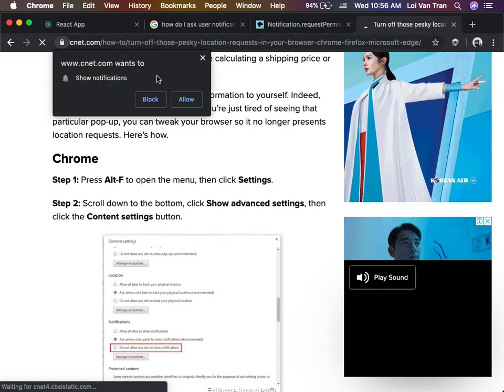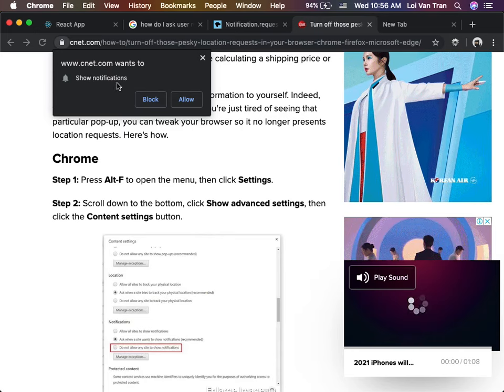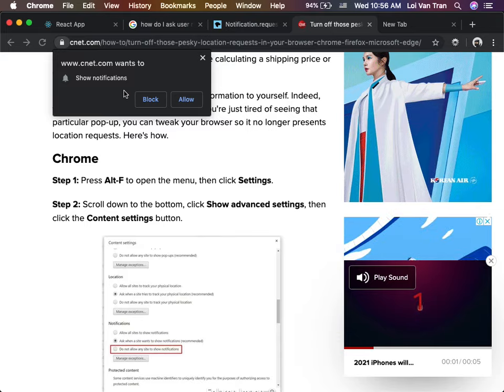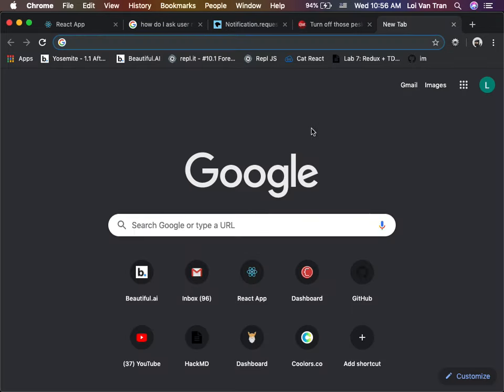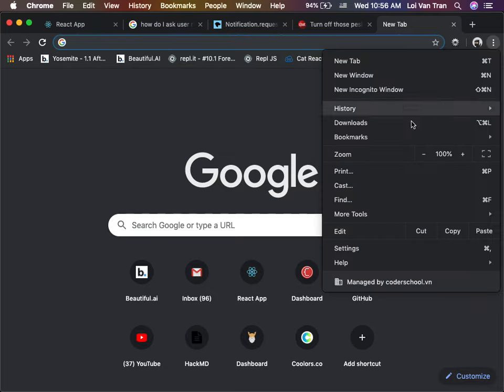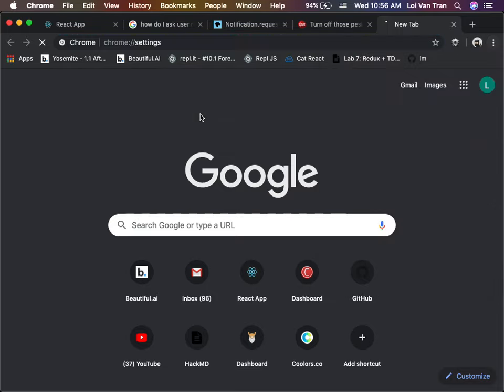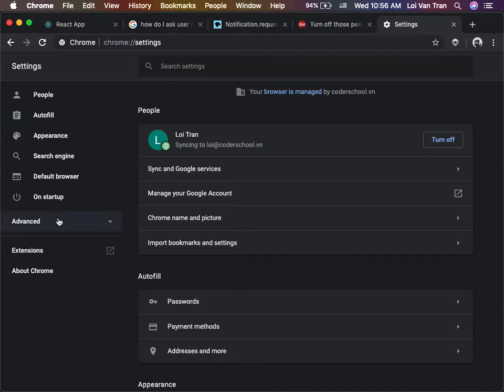Did you guys all see that pop up? Did you see this pop up right here that's asking me? There are many different types of pop-ups like that, right? The one that we're doing is one for asking for basically the user's location permissions. I'm going to try to disable this real quick. Give me one second.